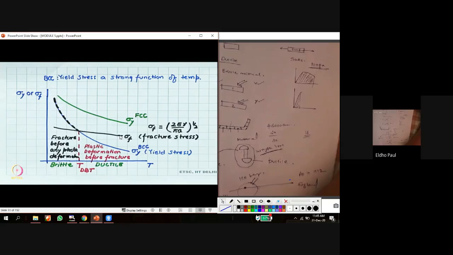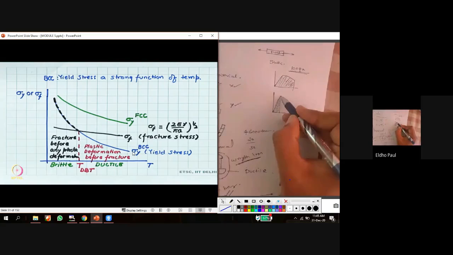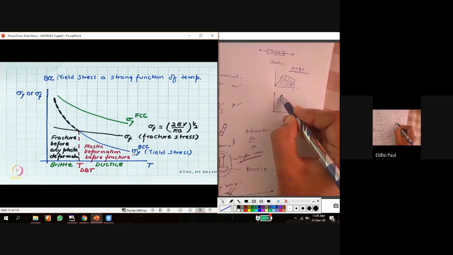Here we can see that at this point, the fracture stress and the yield stress meet at one point. What does it mean when the fracture stress and yield stress are common? Only a brittle material has the same ultimate or fracture stress and yield stress, both at a single point.